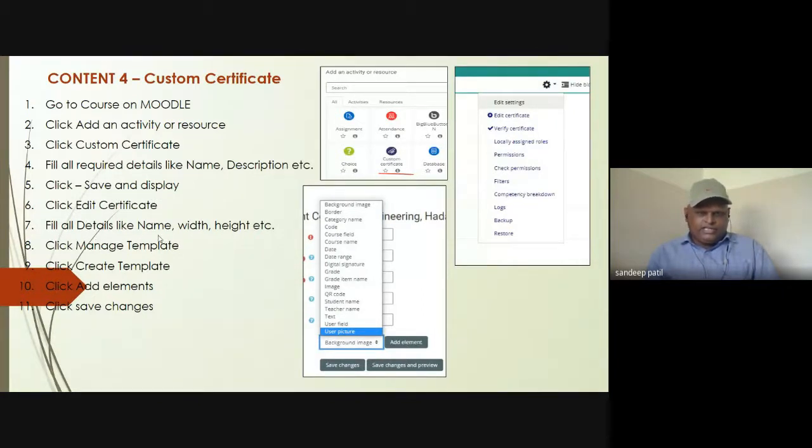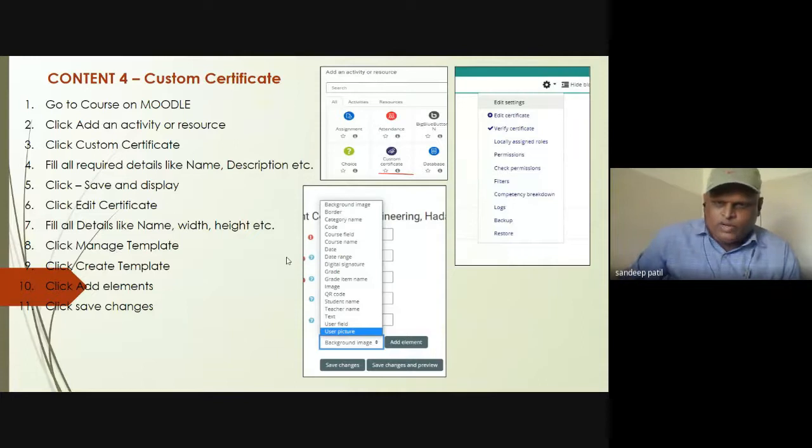Then we edit the details, name, width and height. This is nothing but the trial and error part. We need to do trial and error for different widths and heights for all these elements. For example, a border. Let us say the border is this laptop screen. We need to give the width and height according to that particular border, and that border image should be uploaded. For the category name, we can write it, and we need to select the font for that particular category.